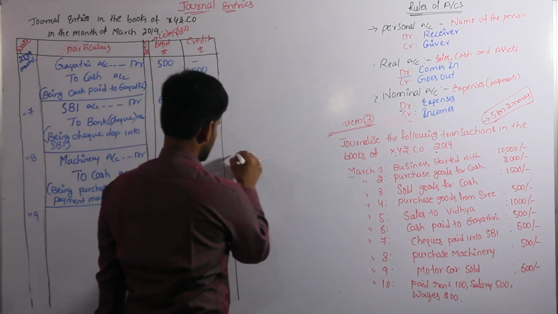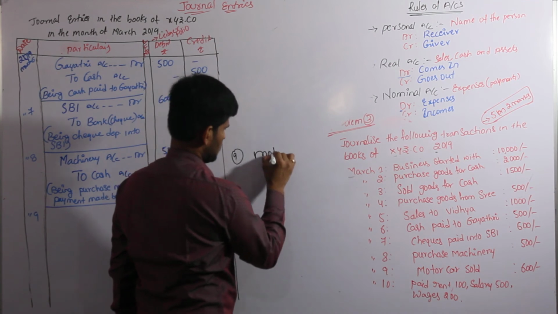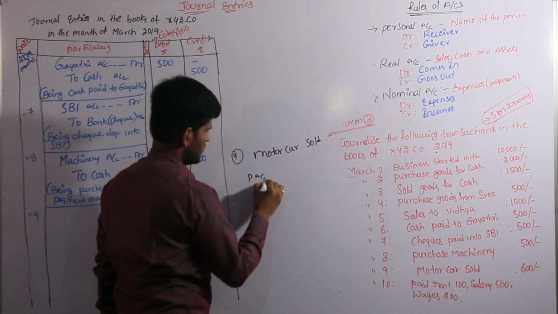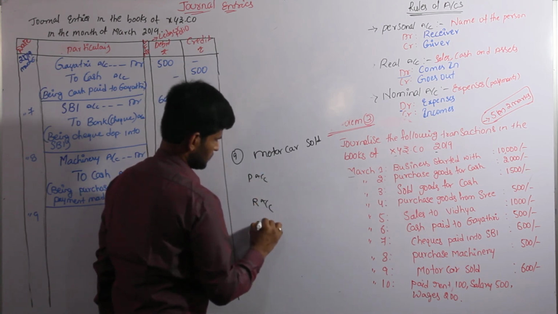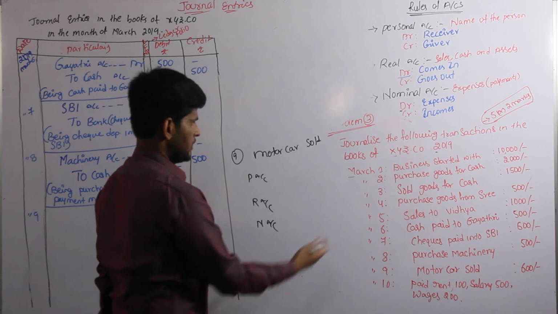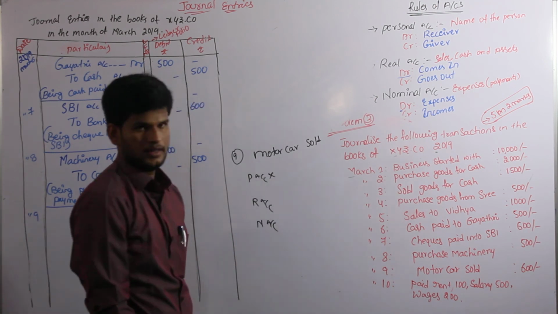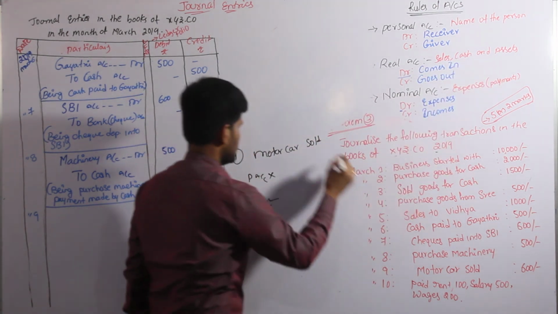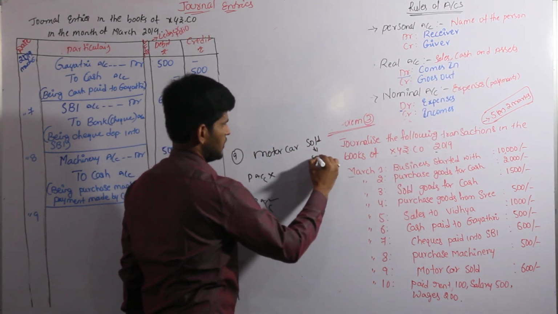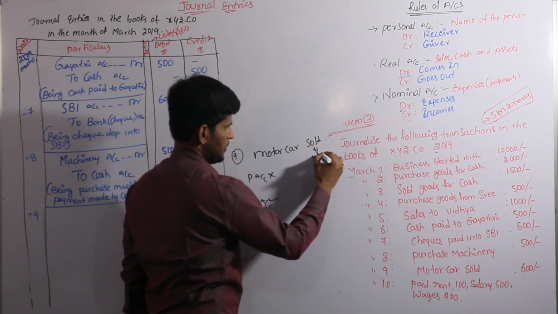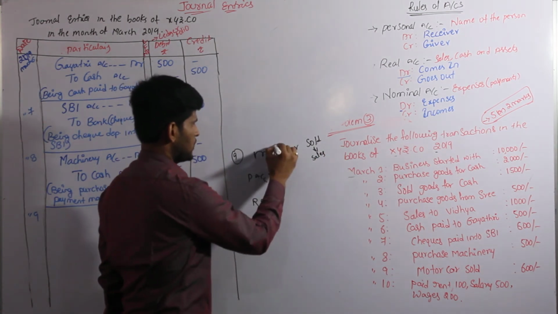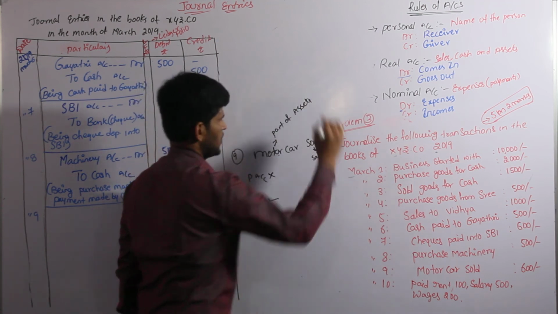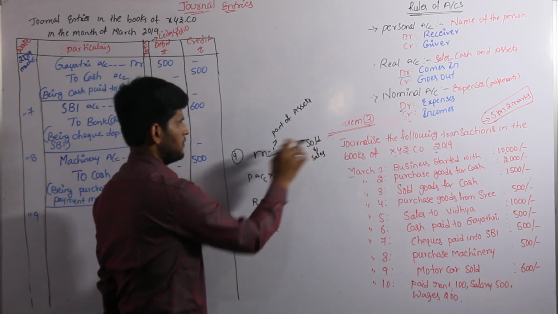Transaction is motor car sold. Again we have to take 3 examples. Motor car, there is no name of the person, so we can cancel the personal account. Come to the real account, that will be relating to sales, cash and asset. Here we have sold, we will call it sales. And one more, motor car is also a part of asset. Both values we are considering here. So anyone we have to consider.